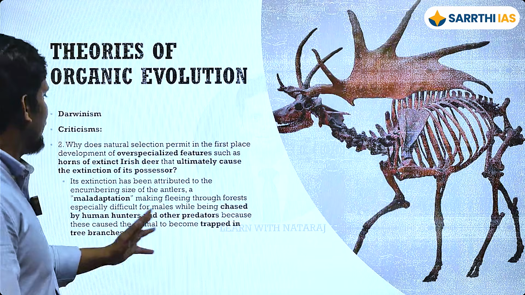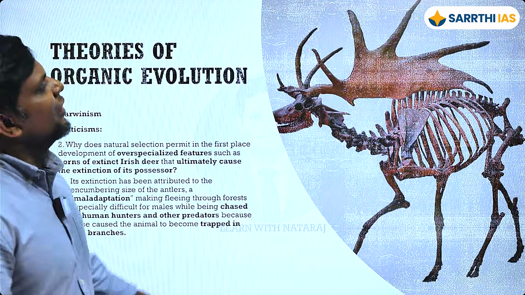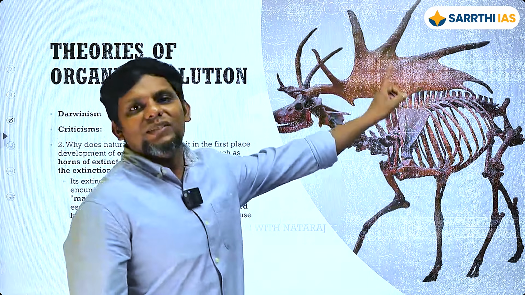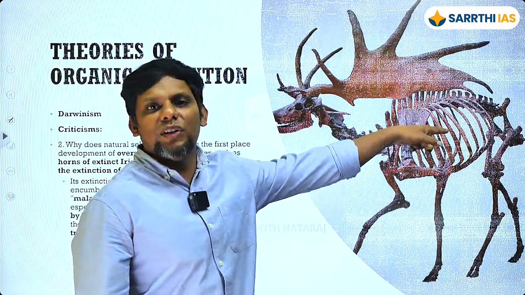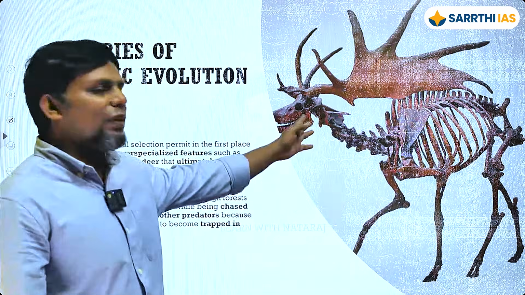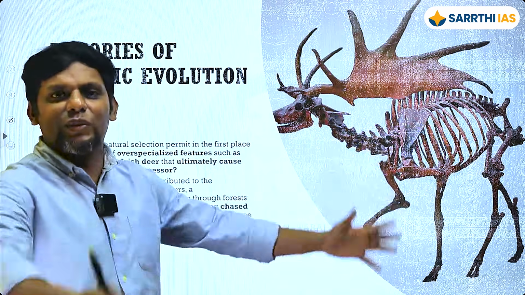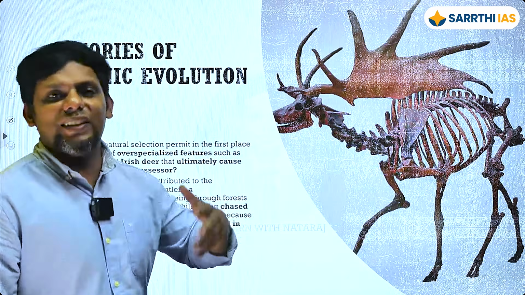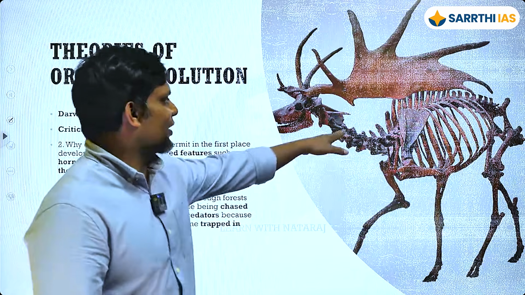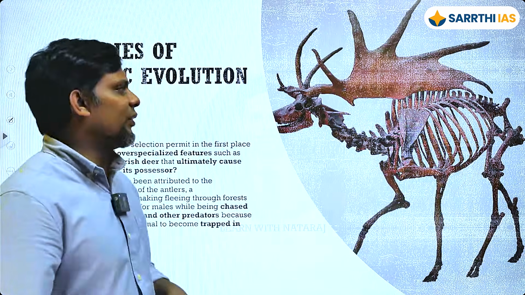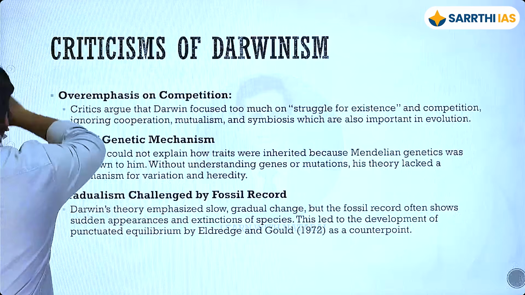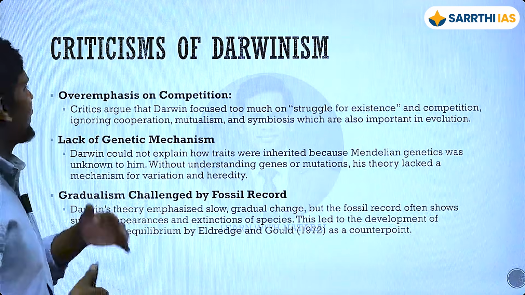And we are not able to explain that. Natural selection should then reverse this trend, find the variation, find the ones that are smaller, right? So this guy would get caught if he's going through the forest, he's going to get caught here and there. It's very difficult for him, his neck is not able to balance, such problems. So if nature is selecting only for the best, how does that explain this?